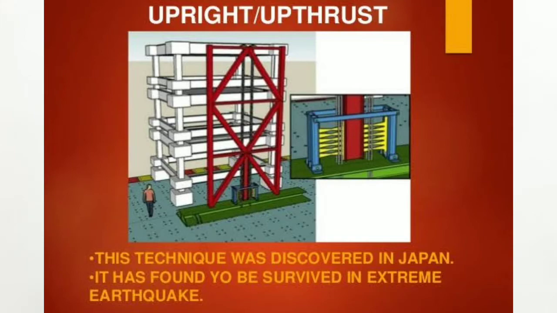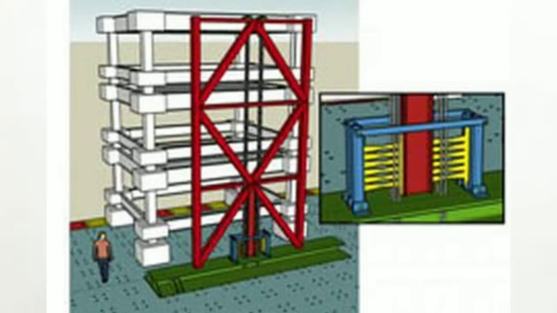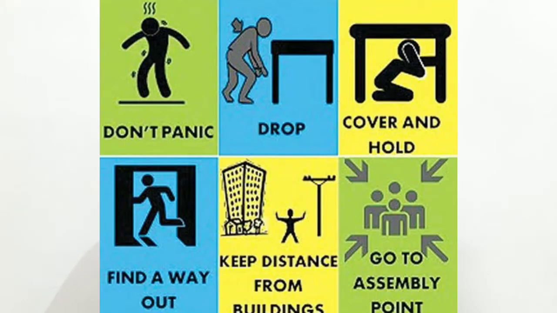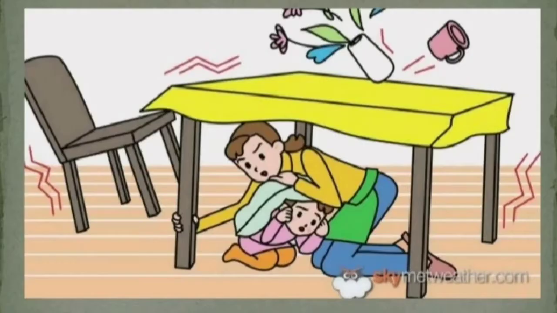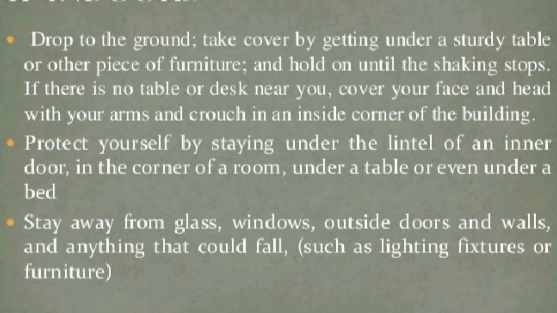So the preventive measures are: the zones which are more prone to earthquakes should have earthquake-resistant buildings. Even the people should be advised to make such earthquake-resistant buildings. People should be made aware by training them to deal with the conditions prevailing during an earthquake. During an earthquake, people should take shelter against an inside wall or under a table or a desk. People should stay away from glass windows, chimneys, mirrors, etc.